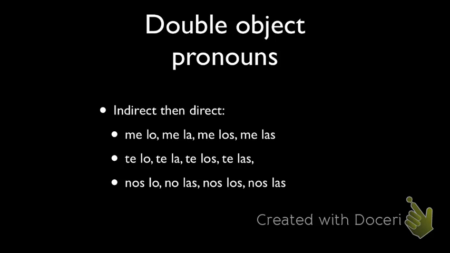Lo nos just sounds awful. Lo me sounds like a Chinese dish, right? Lo mein. Lo te sounds bad too. So hopefully we're at the point right now where none of you are going to say lo me das, right? So always the indirect, the me, the te, the nos first, and then your direct. So then the lo, the la, the los, the las.